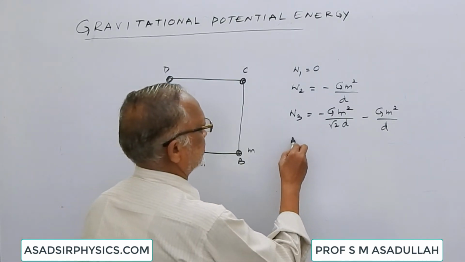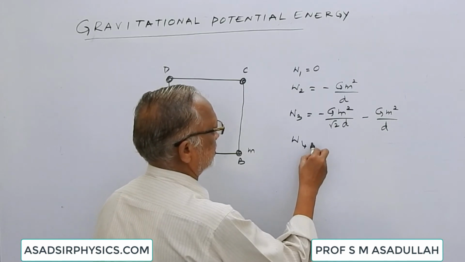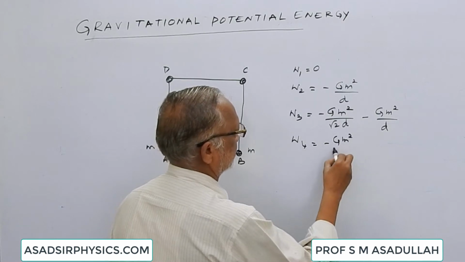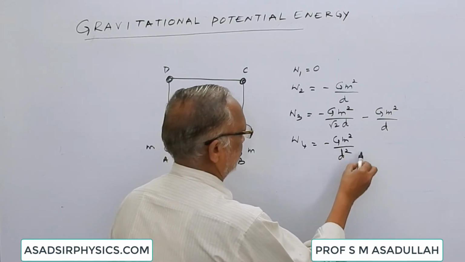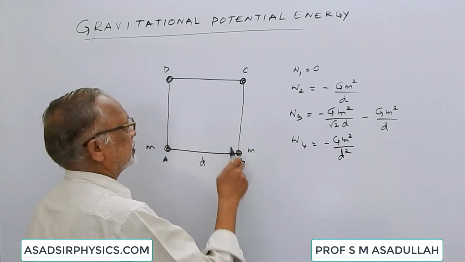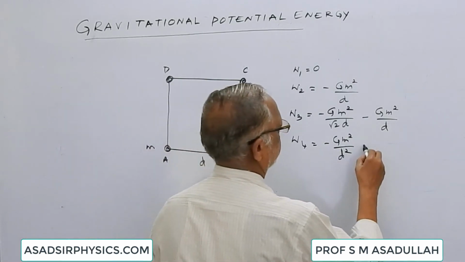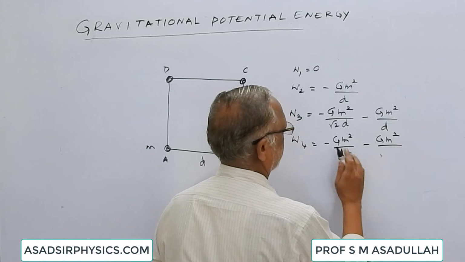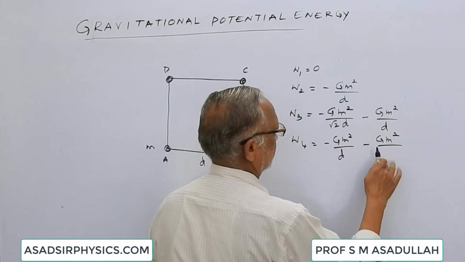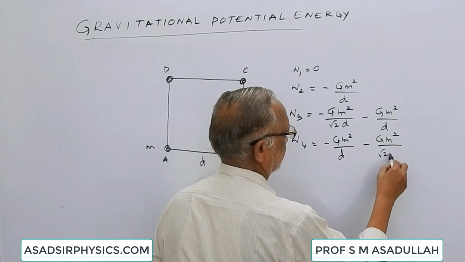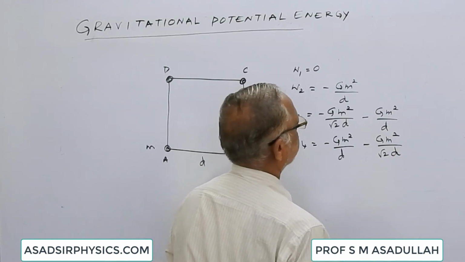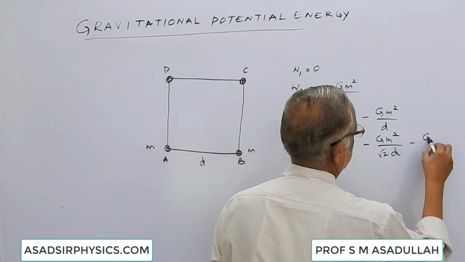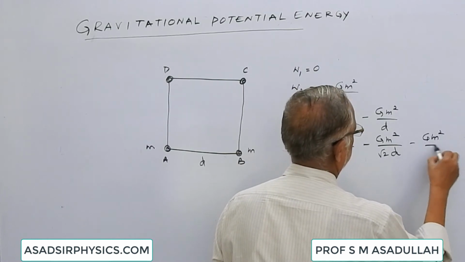So W4 is equal to minus Gm square by d due to this. Due to this it will be minus Gm square, sorry, it is not d square, it is d, minus Gm square by root 2d. Then due to this it is minus Gm square by d.